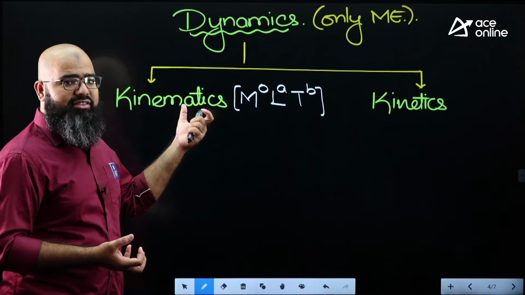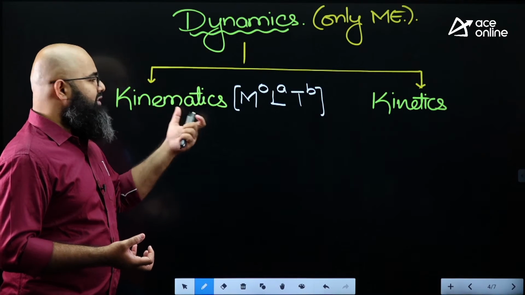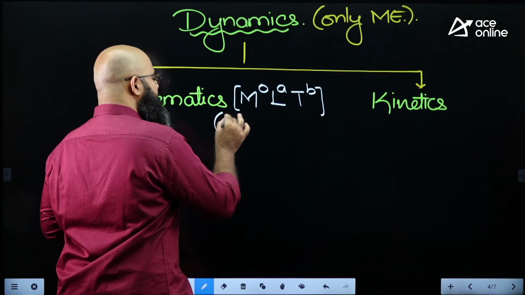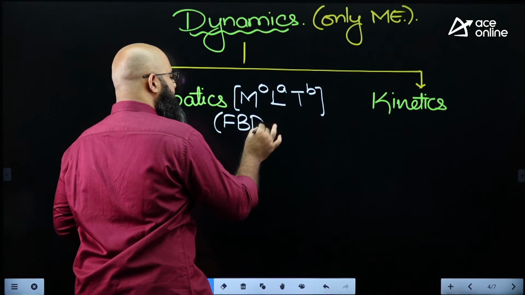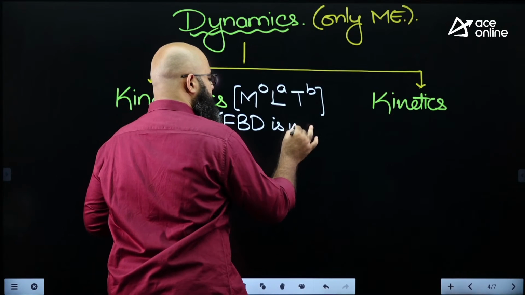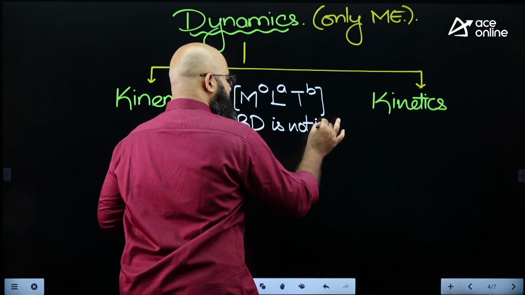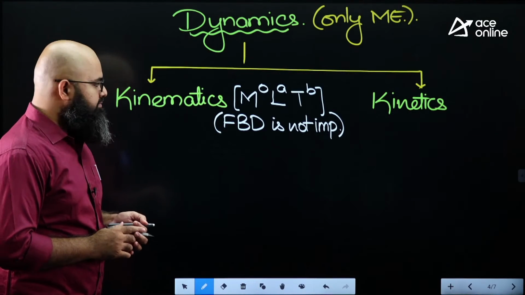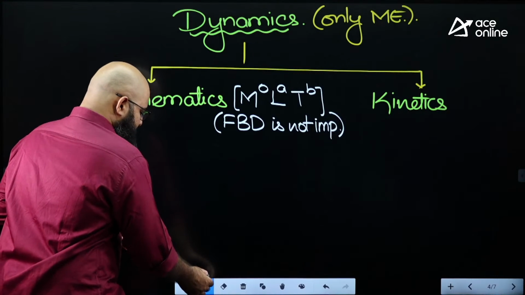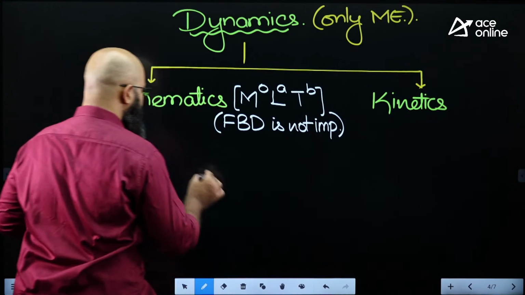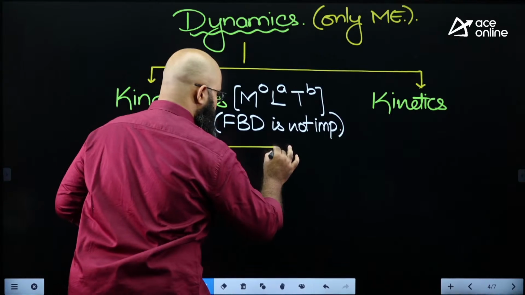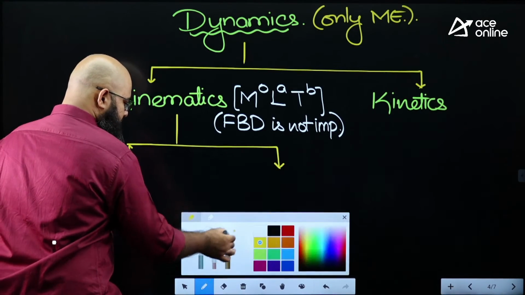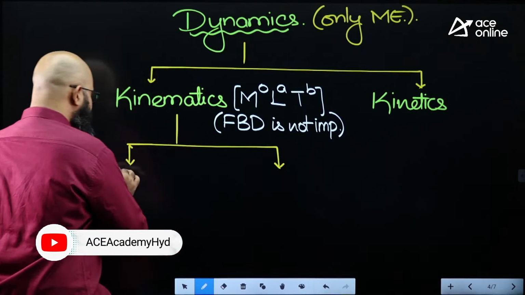That part of dynamics is known as kinematics. Since inertia is not important, even FBD, the free body diagram, is not important. You will not have any regard for the free body diagram. In kinematics, there are two parts again. The first part of kinematics is going to deal with particles.